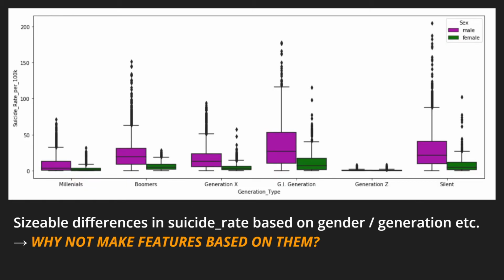So the next thing we decided to do was, why not try feature engineering? Why not make use of the trends that we observed in gender, in HDI, and now in this plot, in generations? Between the GI generation and Generation X, we see the most skew and the most differences between male and females compared to all of the other generations, with Generation Z, which is my generation, almost completely indifferent. So we thought, why not group and add features based on these different trends that we're seeing?